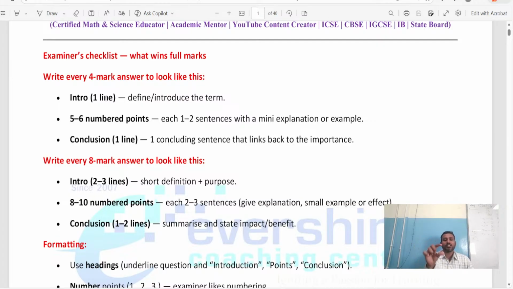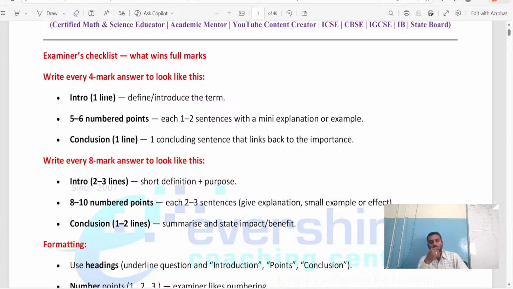One line of introduction. They might ask objectives of management or functions of management, any question related to management, just write the introduction. Whatever the title is given, write one intro line according to that title. This introduction can be your own answer or your own definition, what you know about what they are asking.